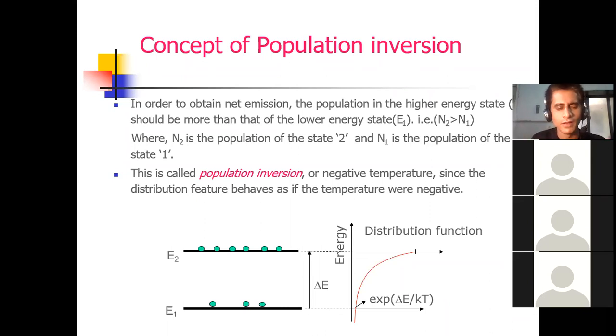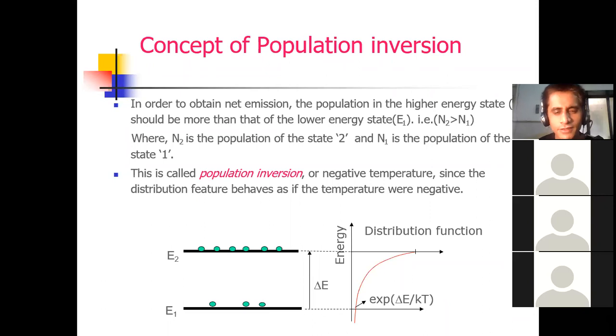For the viva, we will ask what is the relation between N2 and N1 in case of population inversion. N2 should be more than N1. This is the condition for population inversion.